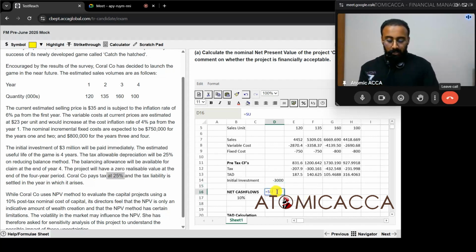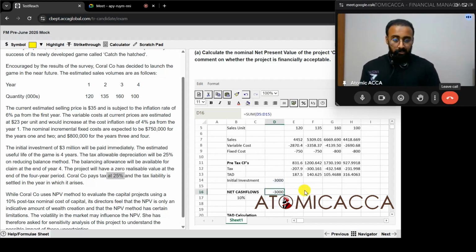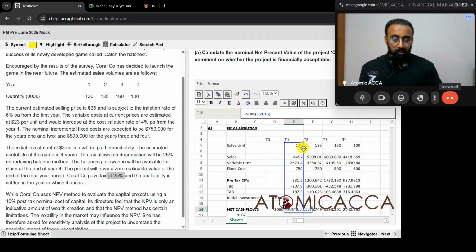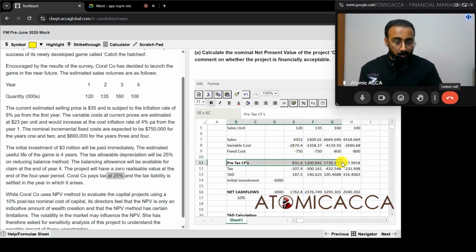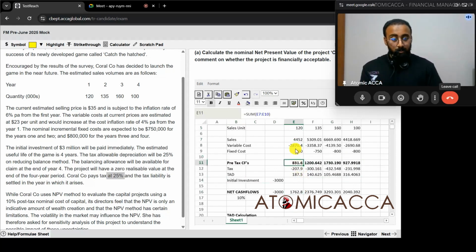So we can get the net cash flows over here by summing up all the numbers, but be careful, don't sum up all the way till top, because we're going to copy the formula. What will happen is, let's say I'll just show this. If in case I copy all the way till up, and if I copy it over here, now what happens? This number is now the sum total from all the way up till here, but we already took the sum total in between over here. This was already the sum total of numbers over here. So if I add it up with this number, it will get double multiplied, I mean, sorry, double added.